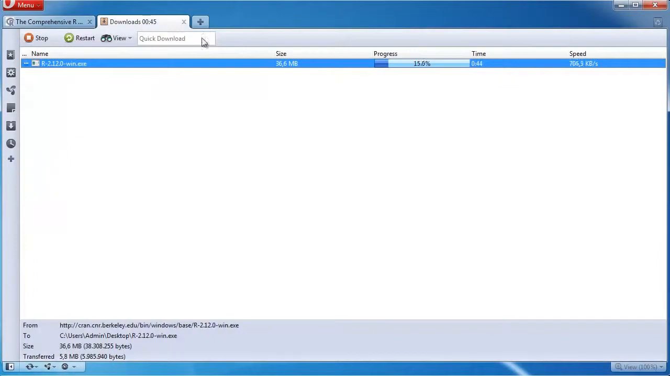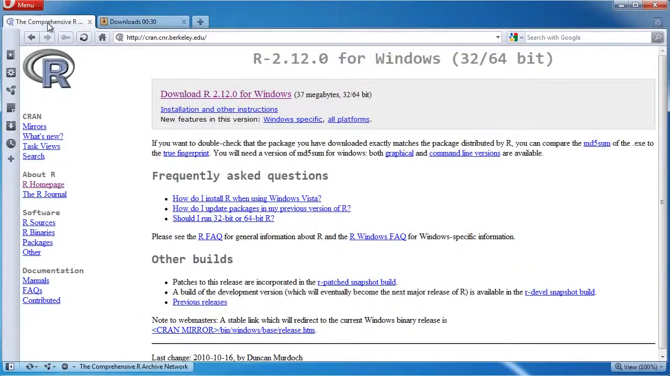This takes a while. I can cut this out later, but I won't do it. I have time. We can take a look at the homepage. The homepage is very simple.